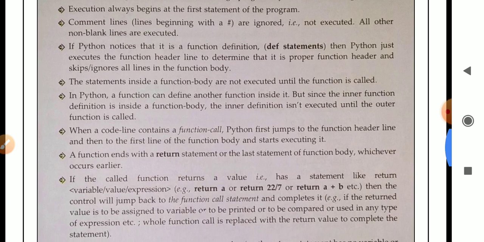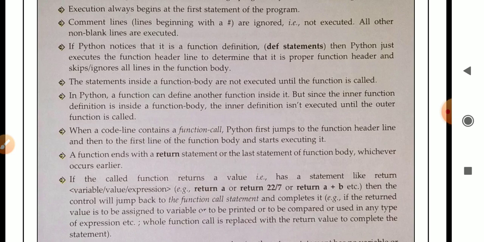If Python notices that it is a function definition, meaning a def statement, then Python just executes the function header line to determine that it is a proper function header, and skips and ignores all the lines in the function body. When Python notices a def statement, it will execute the function header line.